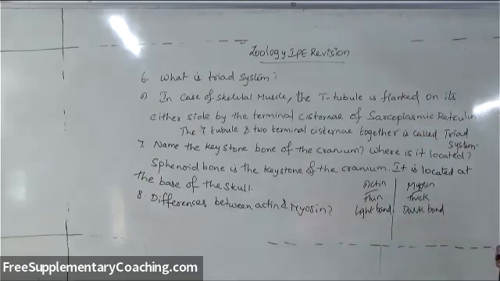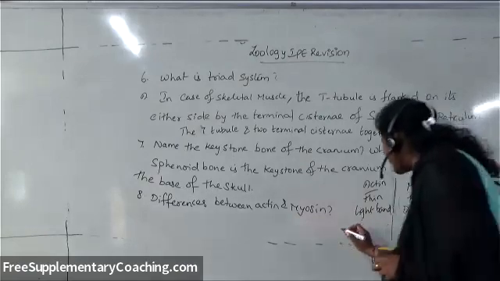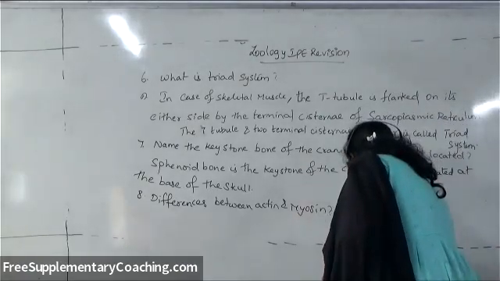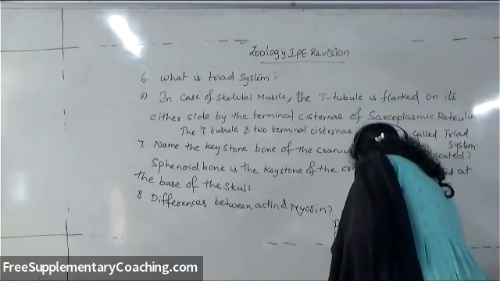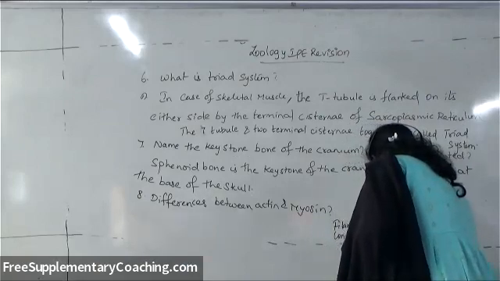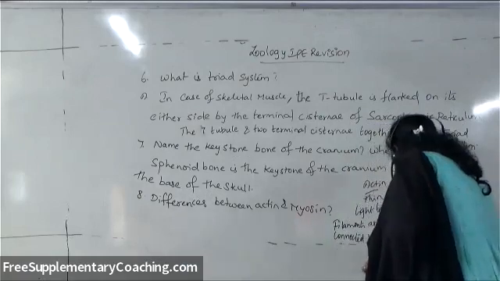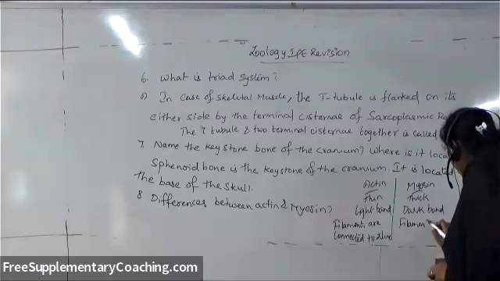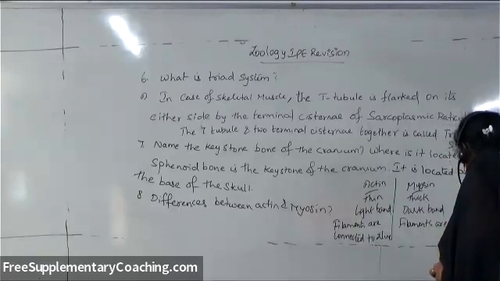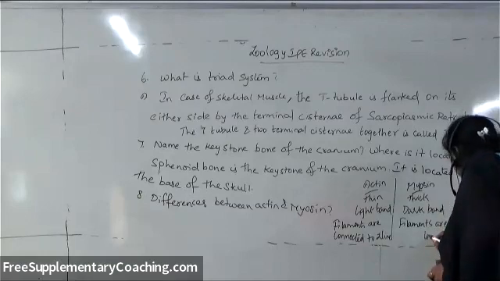In actin, the filaments are connected to the Z line. Whereas in myosin, the filaments are in connection with the M line, that is the membranous line.